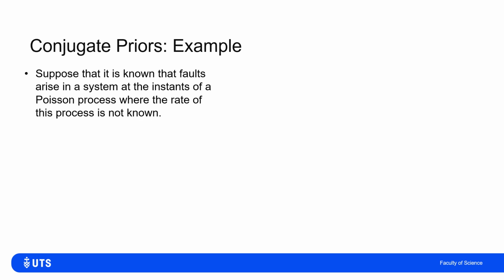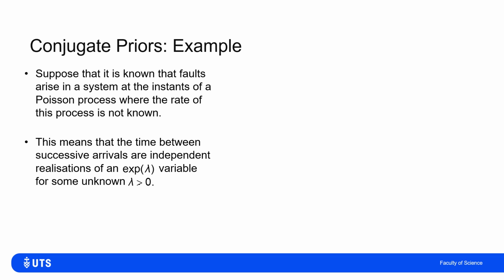A further example of conjugate priors. Let's take a system where we have a Poisson process governing the number of faults in a given time, but the rate of these faults occurring is not known. What that means is a little bit of revision of some distributions. The times between successive events in the Poisson process are realizations of an exponential variable with some rate parameter, which is positive.